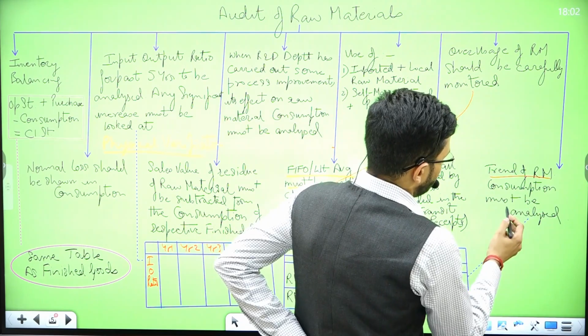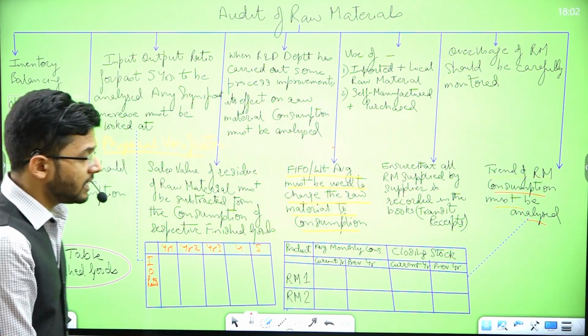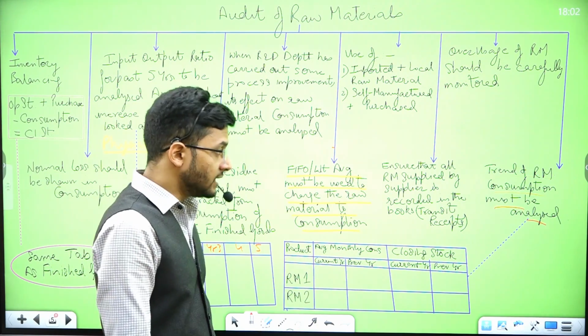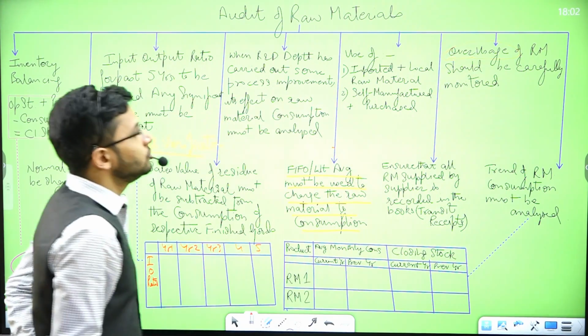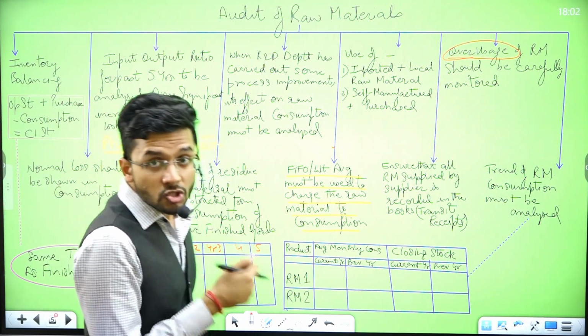Then last, the trend of raw material consumption must be analyzed. Whatever raw material has been consumed during the period should be correctly analyzed. Again, overuse is to be identified, overuse is to be curtailed, and the overusage is to be stopped.